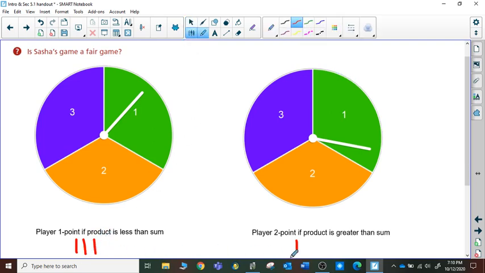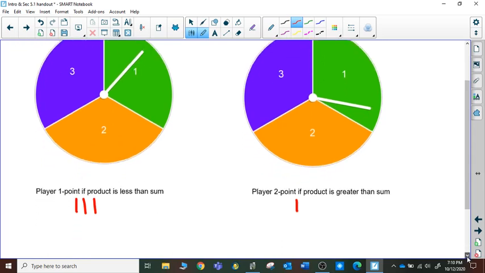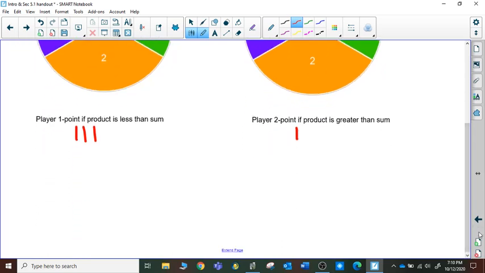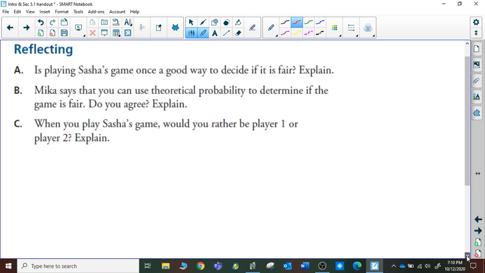So based on our 4 trials, it looks like either player 1 is just luckier than player 2, or is it unfair in player 1's advantage? Well, we wouldn't really be able to tell from this experiment, the trial of trying the game. Let's actually try this theoretically. Is Sasha's game a good way to decide if it's fair, if we're just playing the game? Micah says that you have to use theoretical probability to determine if the game is fair. Well, let's take a look at the theoretical probability.